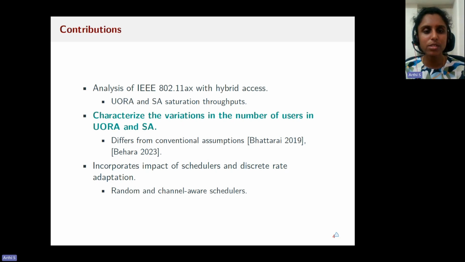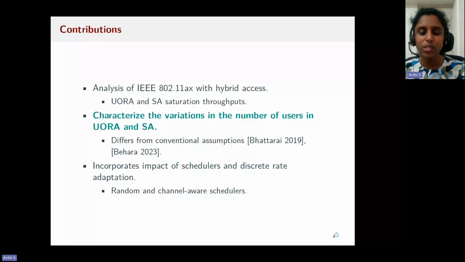Our contributions in this work are the analysis of IEEE 802.11ax with hybrid access, where we analyze the random access and scheduled access saturation throughputs. And we characterize the variations in the number of users in random access and scheduled access. This differs from the conventional assumptions where they assume the number of users in scheduled access and random access are constants. In our work, we also incorporate the impact of schedulers and discrete rate adaptation, where we model random and chain-level schedulers.